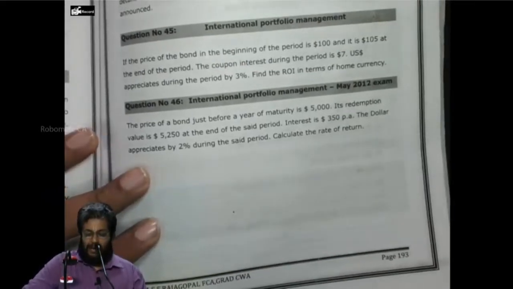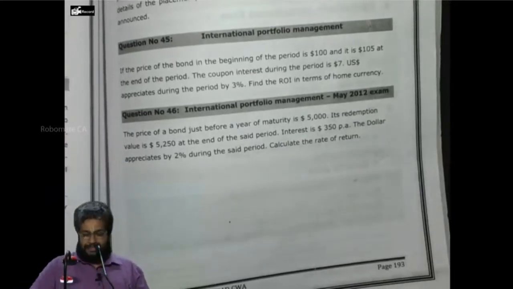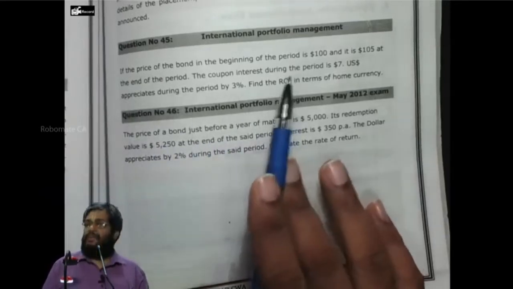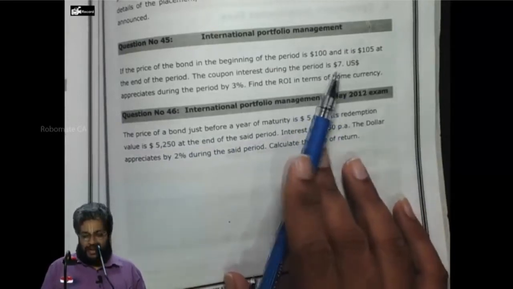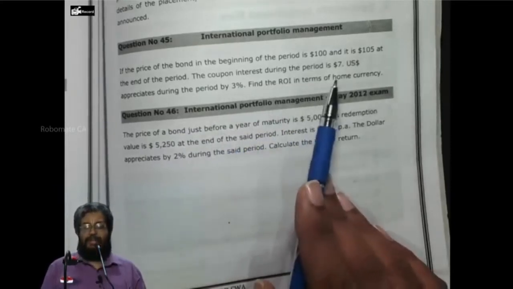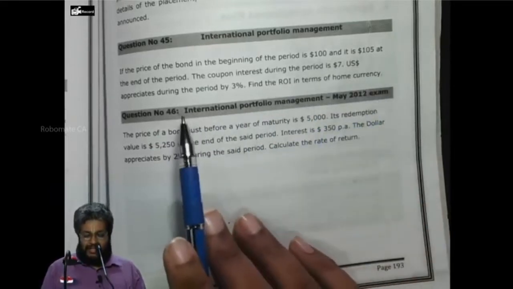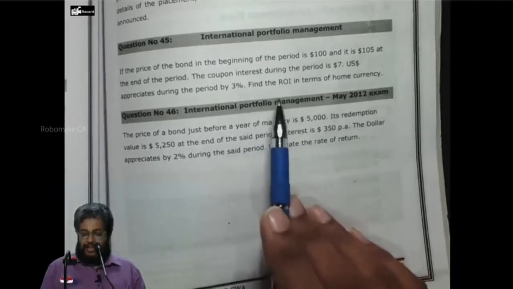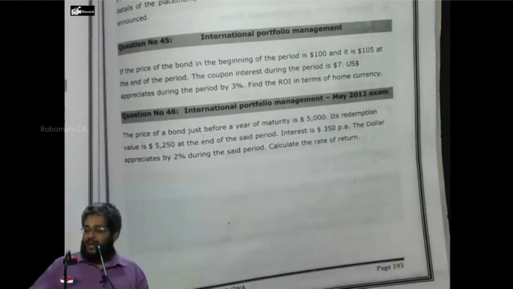If the price of a bond, very simple question. If the price of the bond at the beginning of the period is $100 and it is 105 at the end of the period, the coupon interest rate during the period is $7, and the US dollar appreciates during the period by 3%, find the return on investment in terms of home currency. That's the question which has been asked.